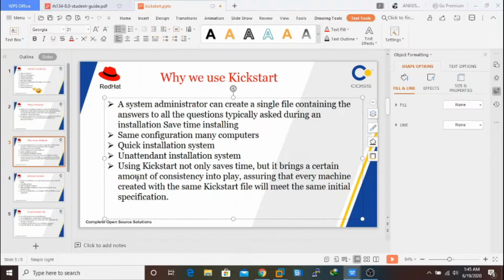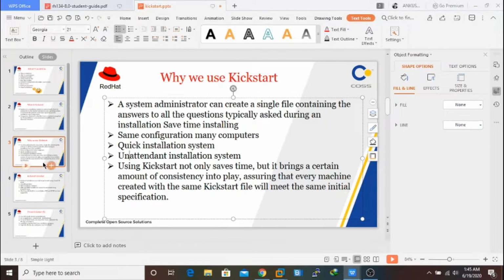I told you the initial system specification or configuration details will be the same, there will be no such differences. So there are common factors which should be met. That is the use of the kickstart file, the benefits you can tell.